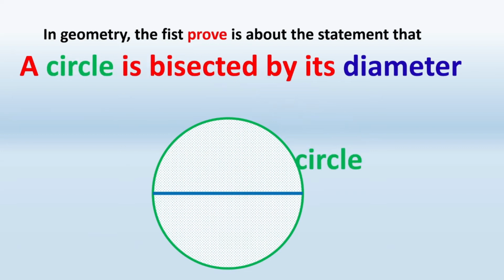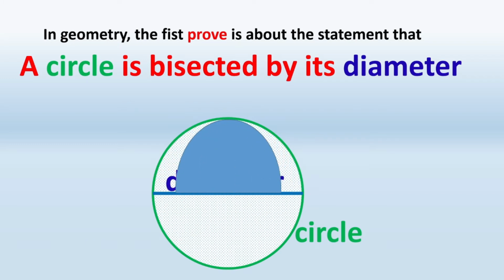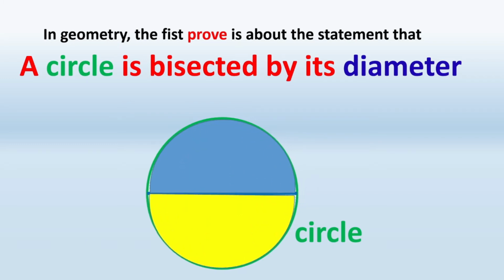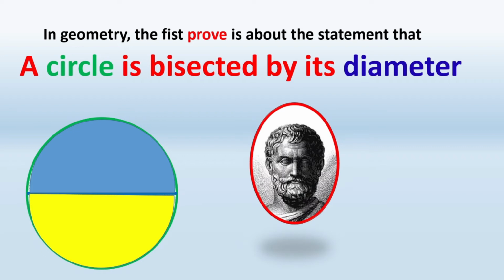Here the circle is shown in green and the diameter in blue, and it is bisected into equal areas. It was invented by the scientist and mathematician shown on your screen, Thales, about 640 BC to 546 BC. He is the first innovator in geometry.